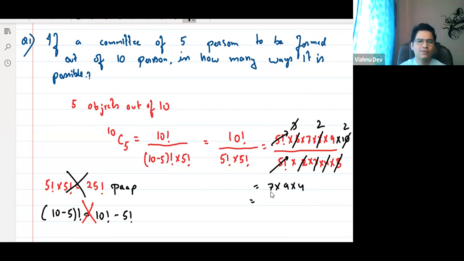Tell me, what is the answer? Sir, in the denominator, you should write 5 factorial, 1 into 2 into 3 into 4 into 5. So 1 into anything is 1 only, na? The same answer. Why? I do not want to extend one digit, it will touch and be crowded. That's why I skipped 1, because 1 into something is same. 1 factorial is 1 only. So tell me, what's the answer? 7 into 4, 28. 252. Yes, 252 ways.